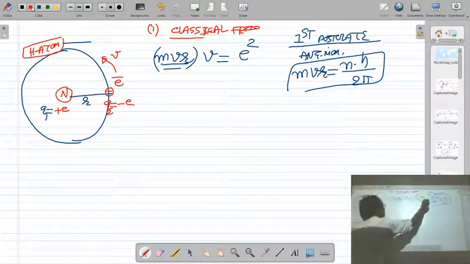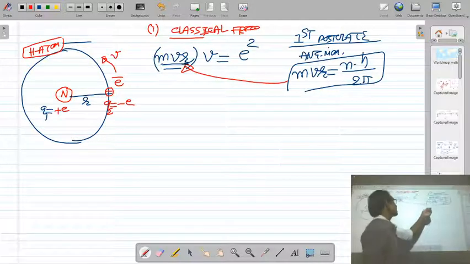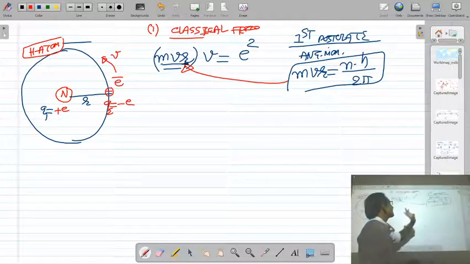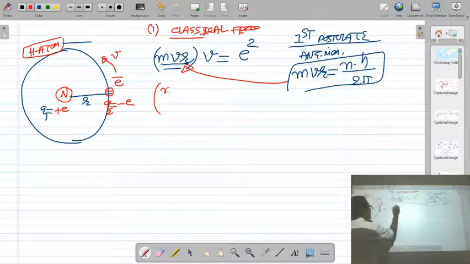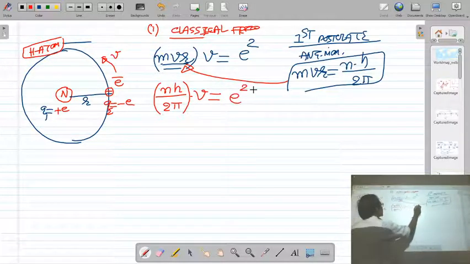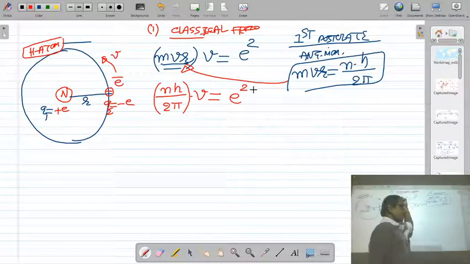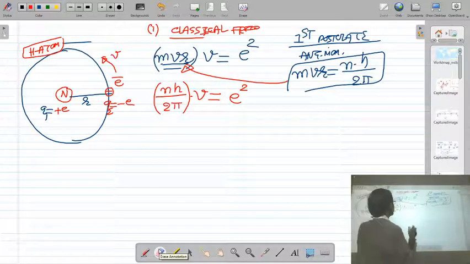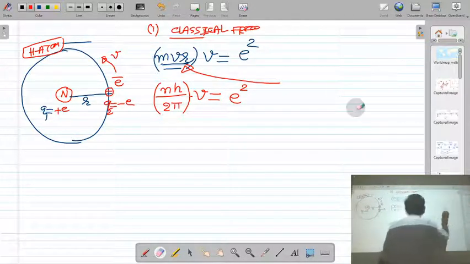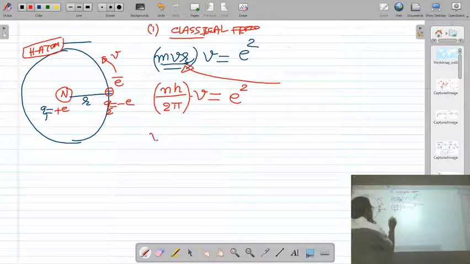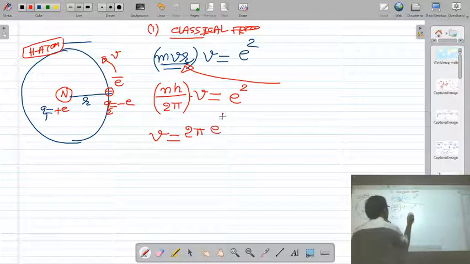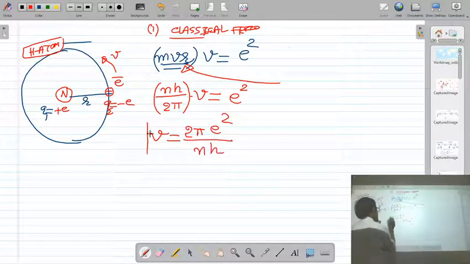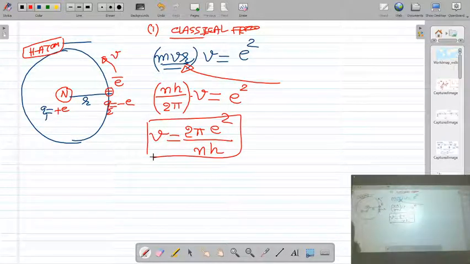So let us put mvr. According to Bohr's first postulate, the angular momentum of the electron mvr is an integral multiple of h upon 2pi, that is nh upon 2pi. So let us put mvr as nh upon 2pi into v is E square. So we will get v is equal to 2 pi E square upon nh.